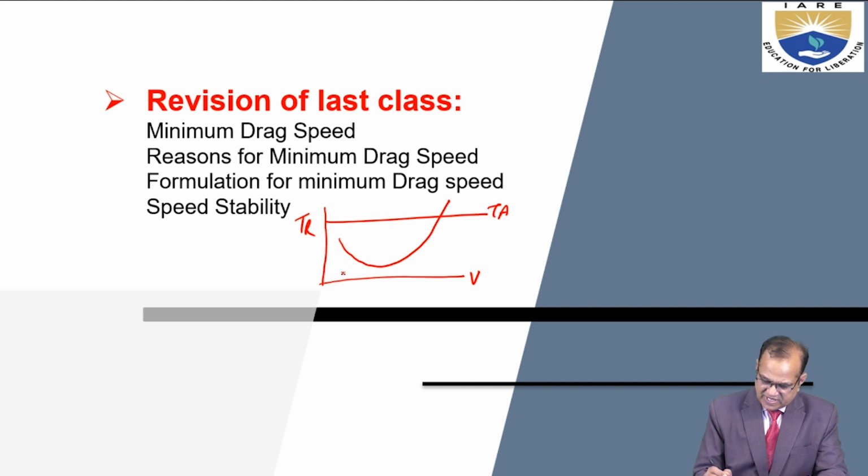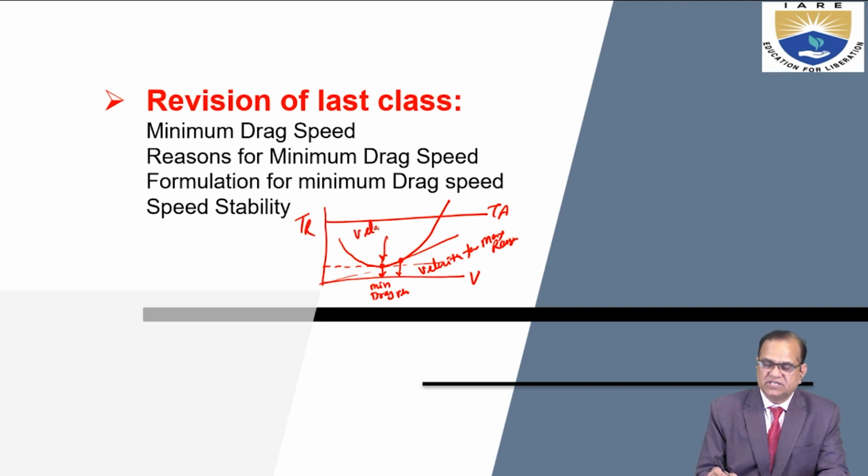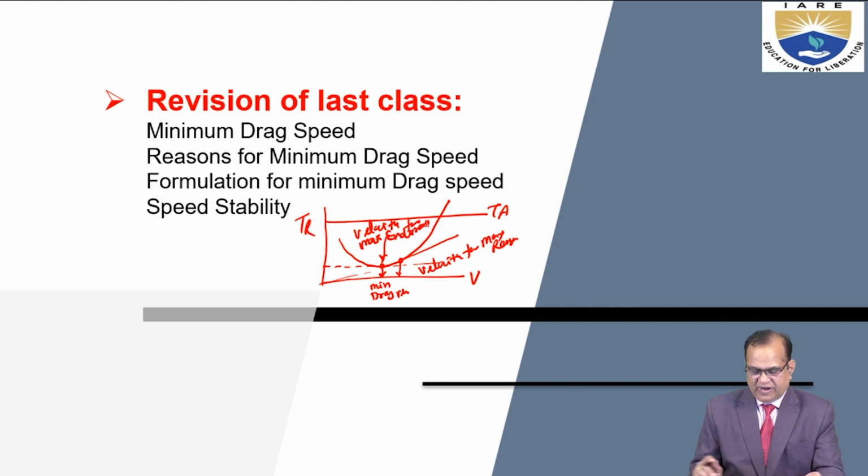If I draw a tangent from here, this point, and if I draw a tangent from here, this is the minimum drag velocity and this is the velocity for maximum range, and this is the velocity for maximum endurance. That we have to take care.